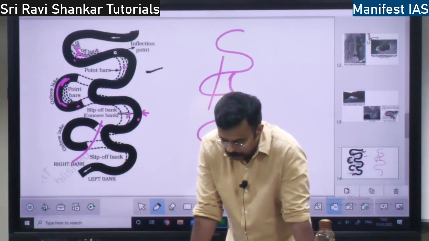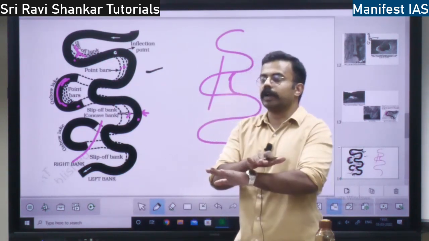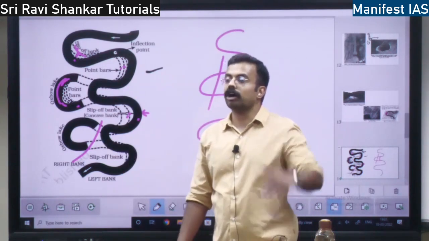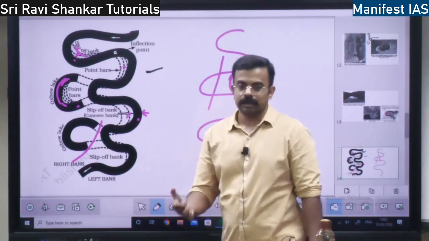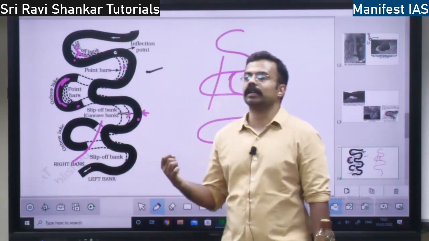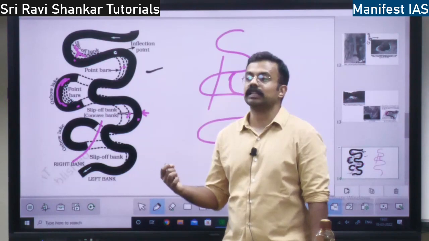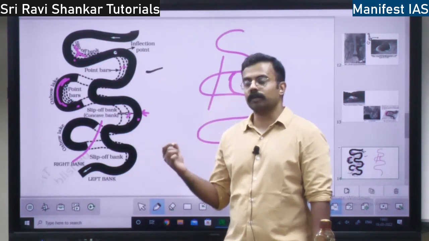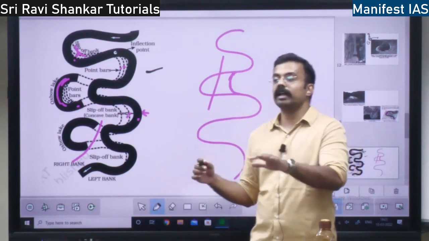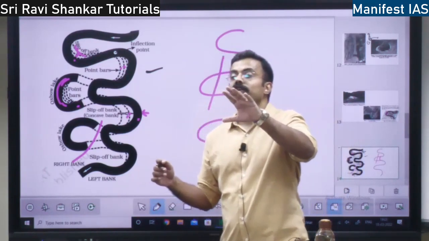One is that it is formed over a plain region, not over a steep region. But in Jammu and Kashmir, you find the meanders forming in the steep region as well. The river Jhelum is the only exception in India where meanders form in the youth stage.